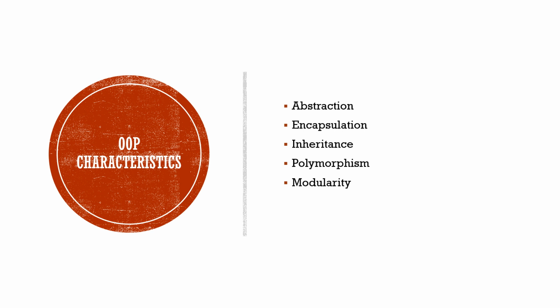The last one is modularity. That means some parts of the system are contained in one module and the others are contained in another module, and they are independent from each other. The level of independence, of course, depends on the level of isolation and how you manage them.